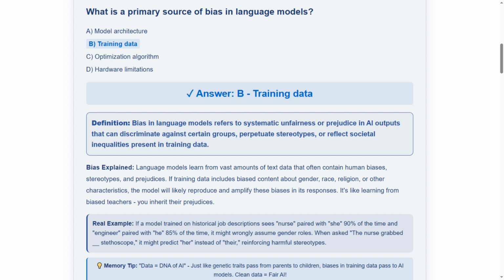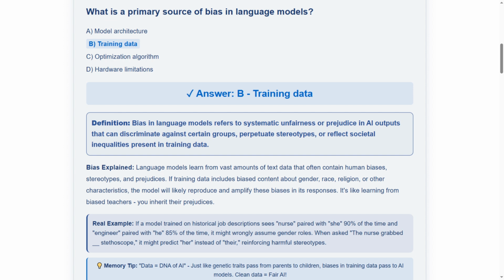Our real-world example shows that if a model sees nurse paired with she 90% of the time and engineer paired with he 85% of the time, it might wrongly predict gender roles, reinforcing harmful stereotypes. This demonstrates how data patterns become AI assumptions.